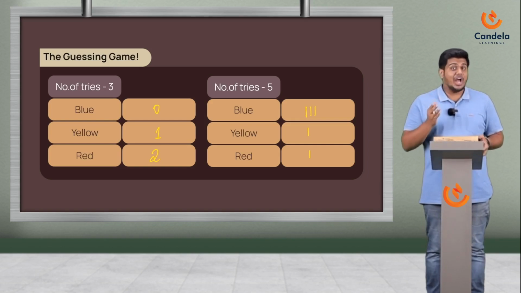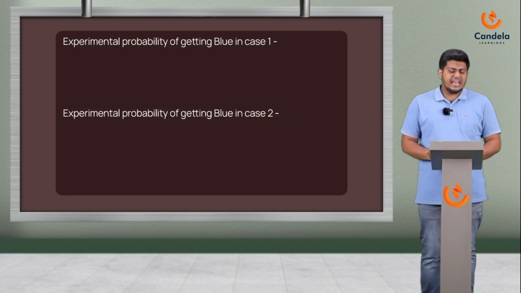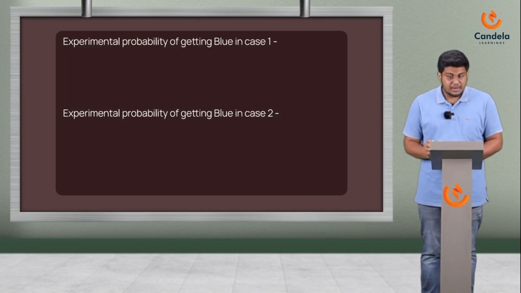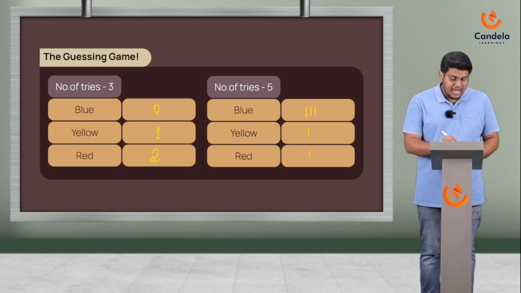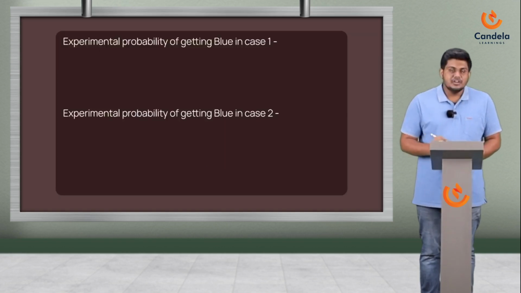Alright, I'm wondering how many of you actually guessed that I would get three blue balls when I took the ball from it five times. Either way, let's play with this data a little. So I'm going to keep this box away so that we are not distracted. Let's check what is the experimental probability of getting blue in case 1. What do I mean by experimental probability? When I did this experiment with this box, how many blues did I get in case 1? In case 1, I got 0 blues, and how many tries did I have? I have 3 tries. So the experimental probability here is 0 divided by 3, which is 0.